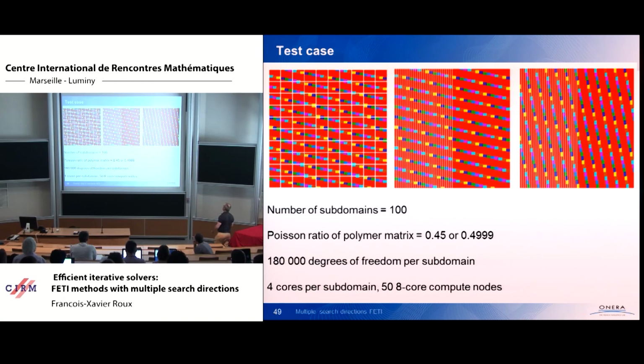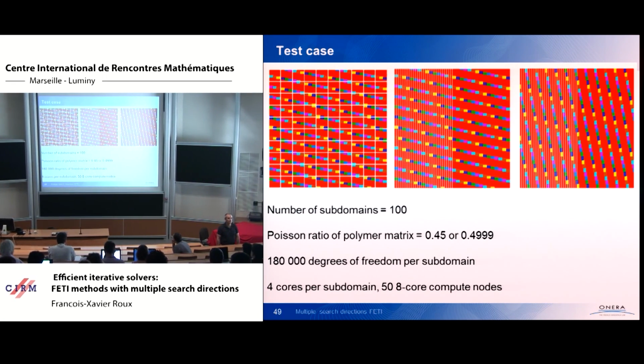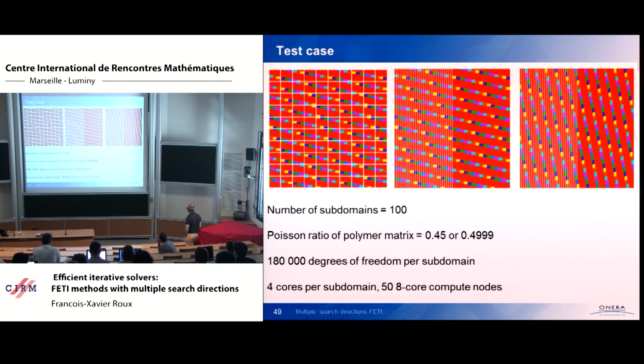And depending upon the orientation of the fibers with the decomposition, the problem is more or less stiff in terms of numerical analysis. Okay, and the Poisson ratio of the polymer matrix is 0.45, that is rather easy, or 0.4999, that is probably insane in this case, with the P1 finite elements. But I mean, just to see how it hurts when you try to hurt, and it hurts a lot. And okay, there are 58 core compute nodes with 4 cores per subdomain.